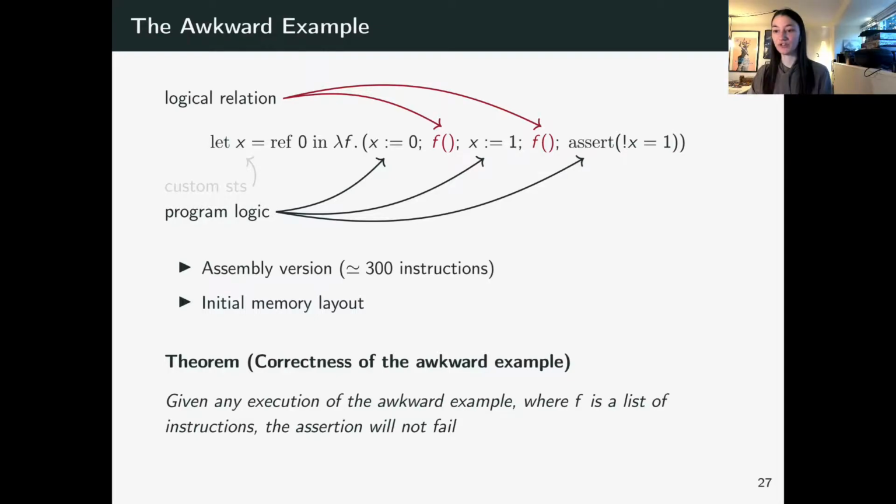And then finally, this local state here, since we're never sharing it, we are going to create a custom state transition system that expresses exactly what we need to know. Namely that the local state x goes from 0 to 1, publicly, that it may privately go back from 1 to 0. And we use this custom STS to know for sure that our assertion succeeds. And we can do that because it is never shared. And with all these building blocks in place, we are indeed able to show that the assertion holds.